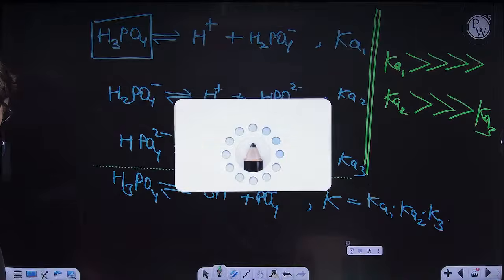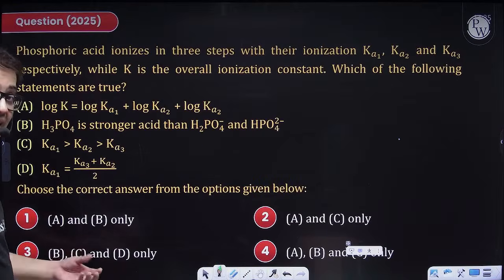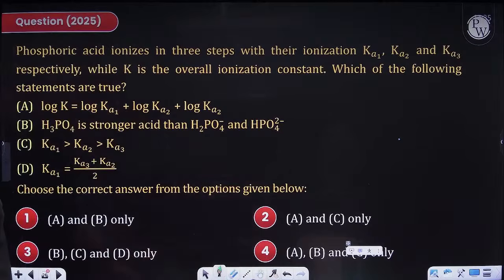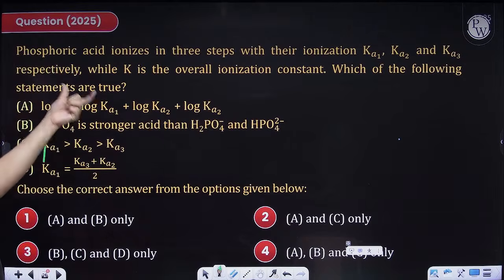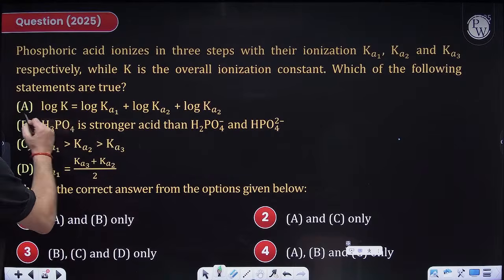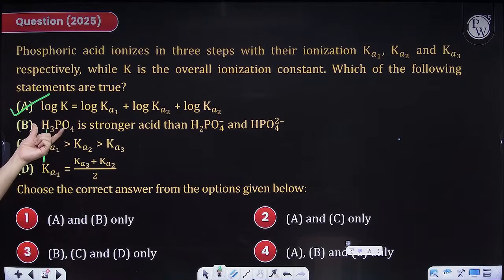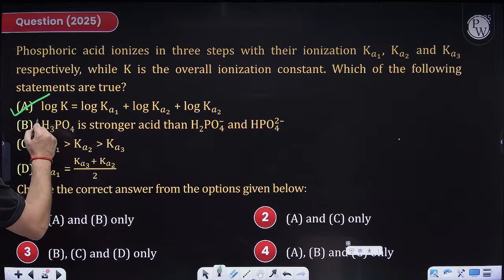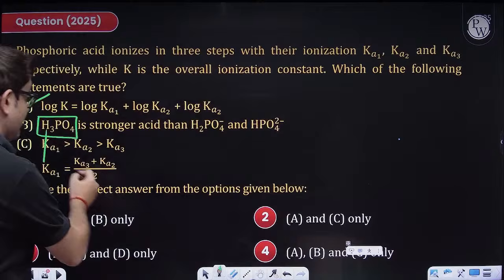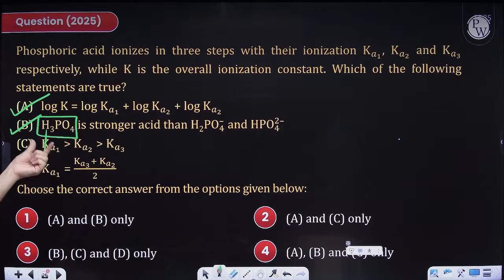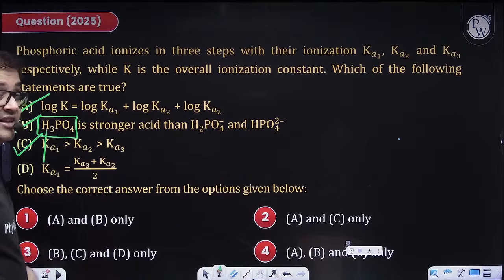If you know this much conceptual data regarding the ionization of any component, then you can say, because K is equal to K1 into K2 into K3, take log, so log K will be equal to log K1 plus log K2 plus log K3, so this is obviously correct. H3PO4 is a strong acid, yes sir, because it is neutral, so it will have the highest value of Ka1, so this is also correct. Ka1, the first dissociation constant, is much greater, so this is also correct. No relation of this sort we have got.